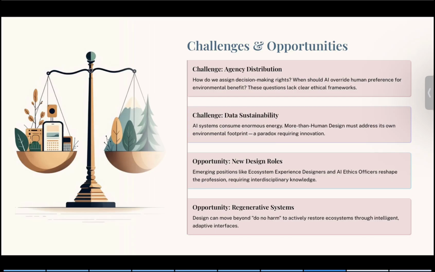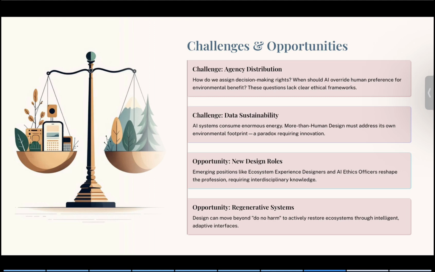Next, this slide explores the tensions and potential of modern human design. The challenges include agency distribution, deciding when AI should override human preference for environmental benefit. The current ethical frameworks don't fully support this. And then there is also data sustainability. AI systems require huge amounts of energy and data. Modern human design must avoid contributing to the problem it's trying to solve.